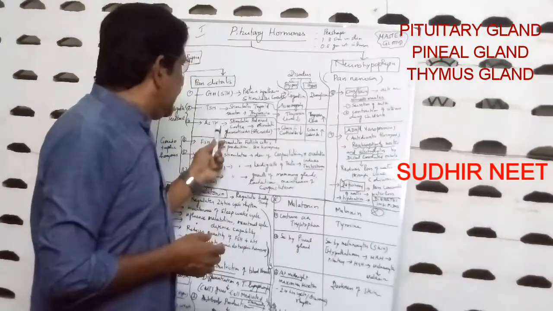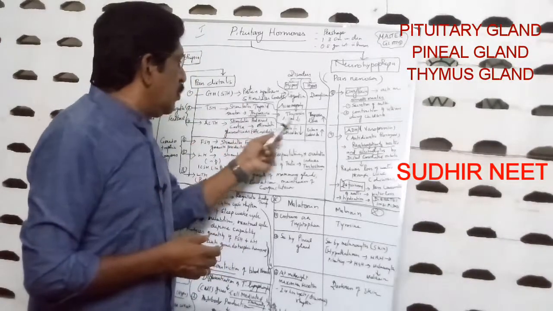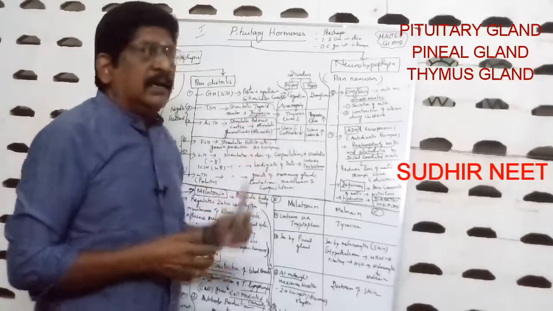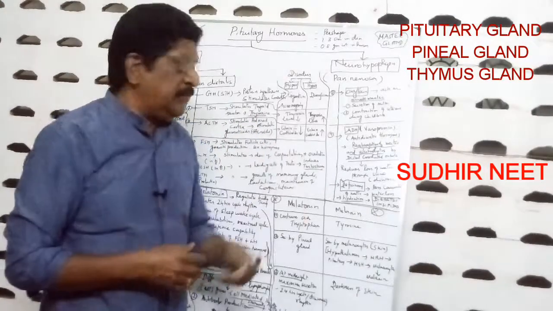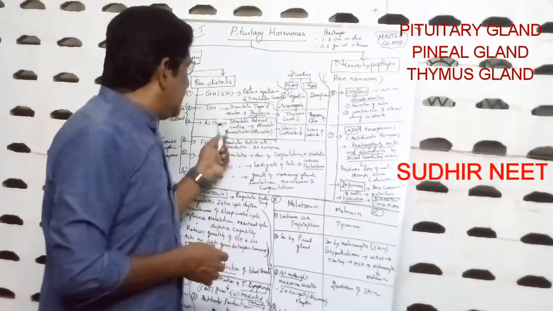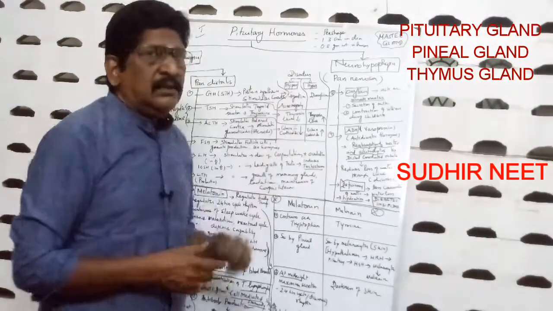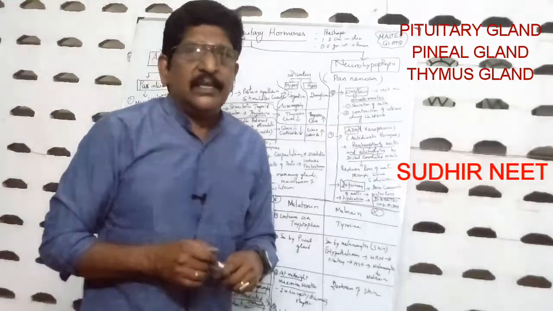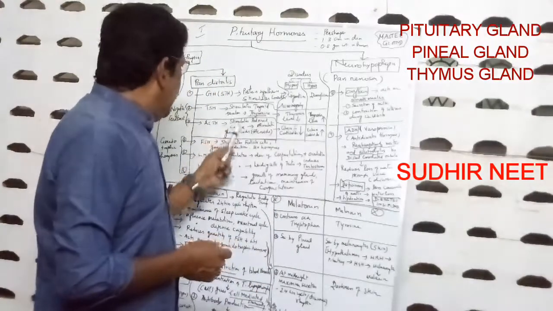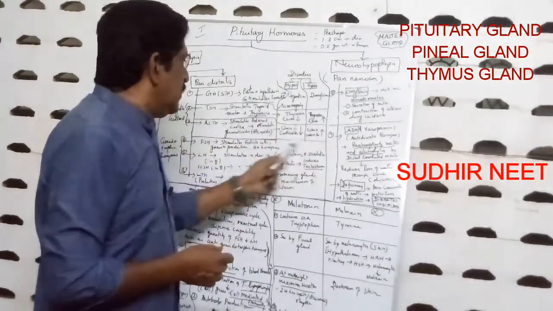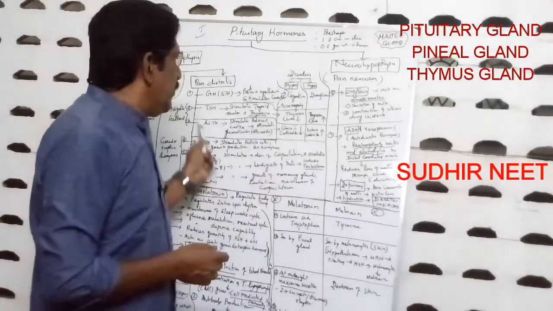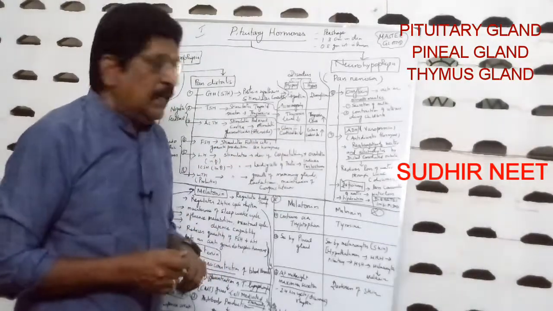That is, if ACTH is high, glucocorticoids will be less in blood. That is the indication. If the ACTH is less, glucocorticoids are more in blood. So these two have the negative feedback mechanism. This is called the negative feedback mechanism.